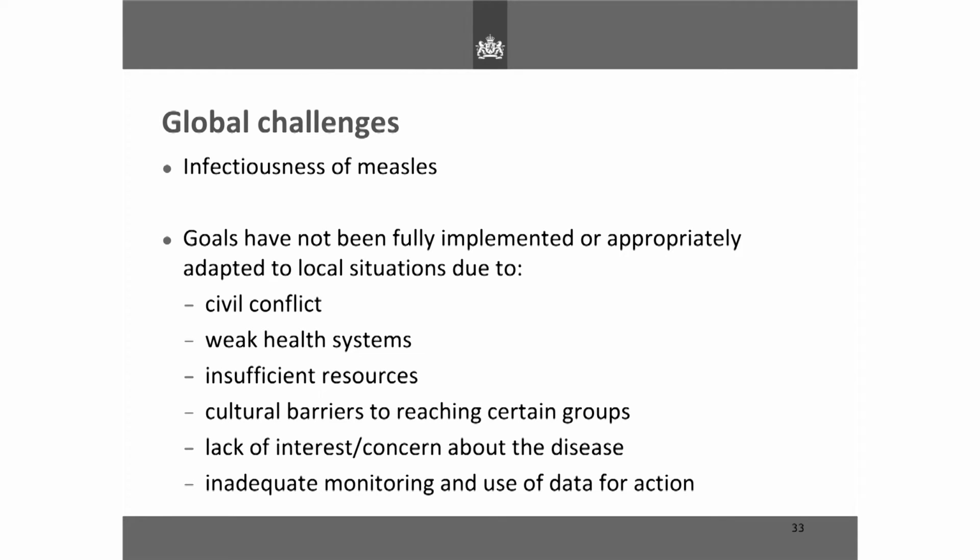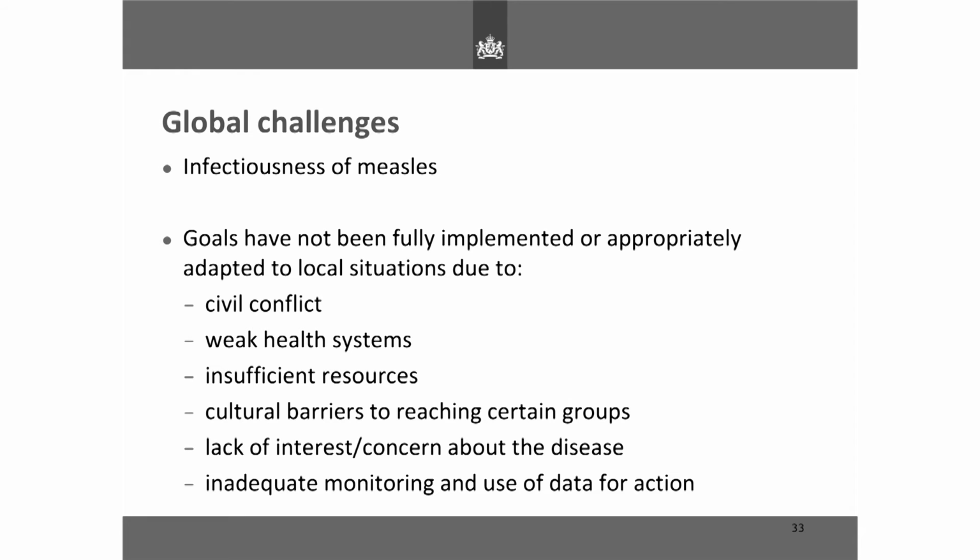Because in certain areas there is civil conflict, weak health systems, insufficient resources, and cultural barriers to reaching certain groups, as you can understand in the Netherlands. And also, I think sometimes there is a lack of interest or concern about measles. People don't realise that it is a dangerous disease, that it can cause complications, that it can cause death. Most people think it's a forgotten disease and that there's no need to worry about it. But I think it's a different story if someone they know does get it and has severe complications. And then finally, there's a problem with inadequate monitoring and use of data for action.